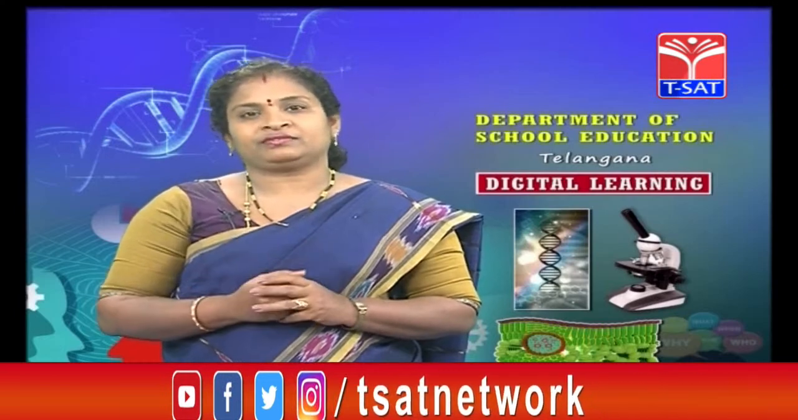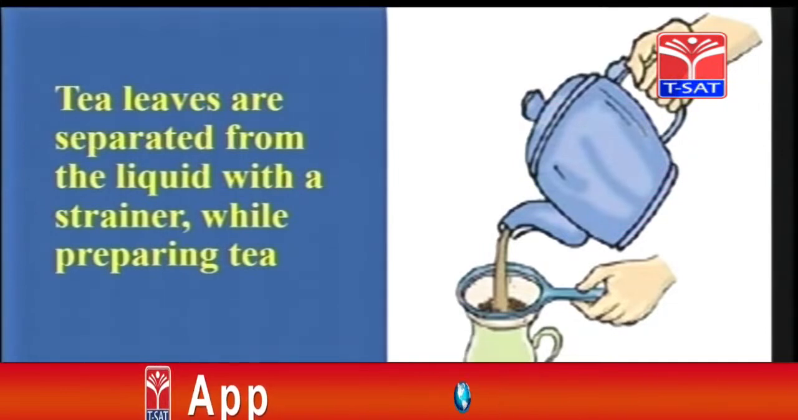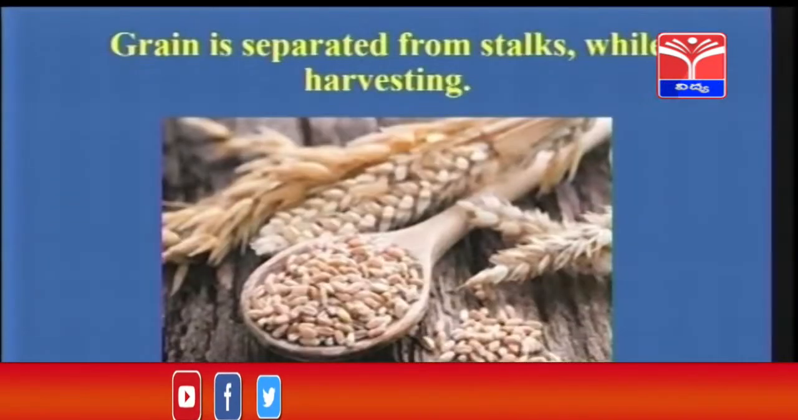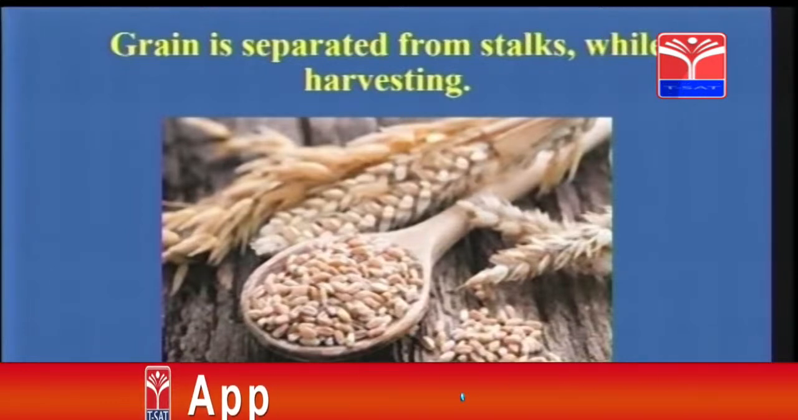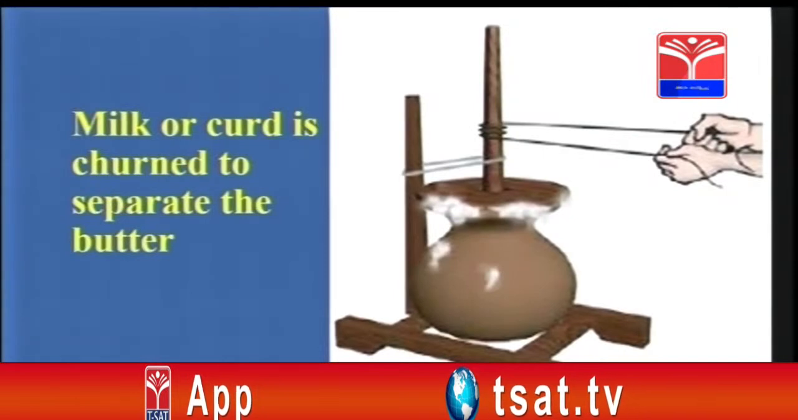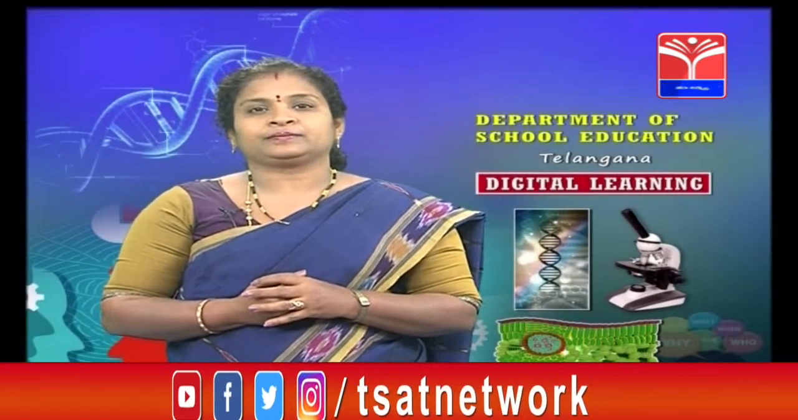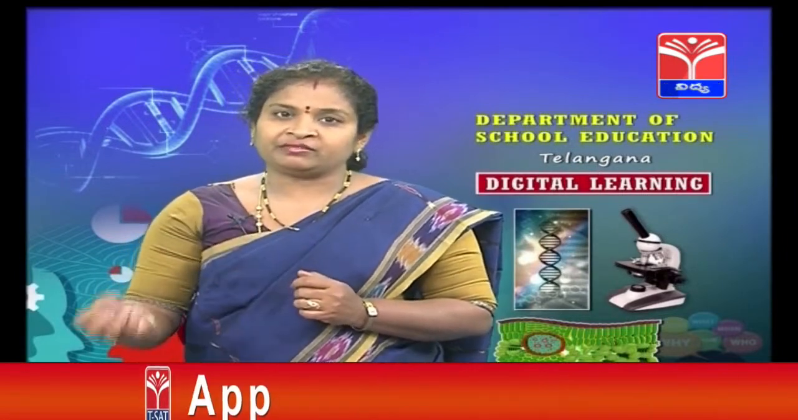We have seen an example of tea here. The tea leaves are separated from the liquid with the strainer while preparing tea. So we have separated tea powder and tea by using a strainer. Children, how are they separating grains from the stalks? They use a separate method for separating it. You might have seen your mother churning the milk and the curd. What does she do? She uses a churner and separates buttermilk with the curd. So when you churn the curd, you see butter floating, which is separated from the buttermilk.